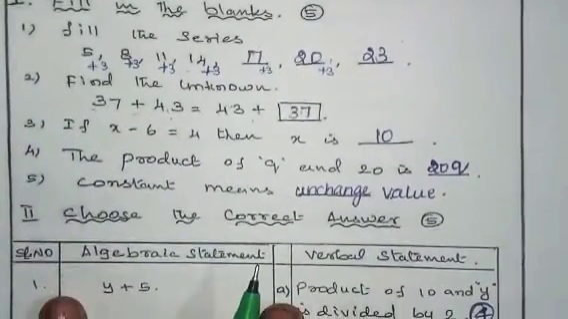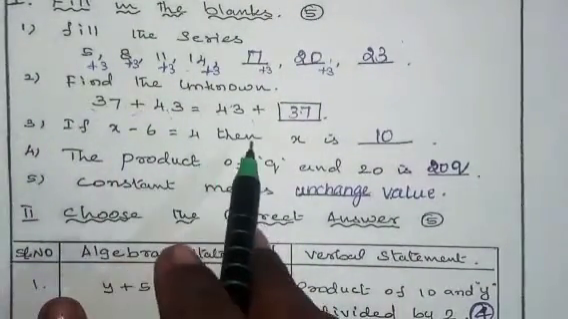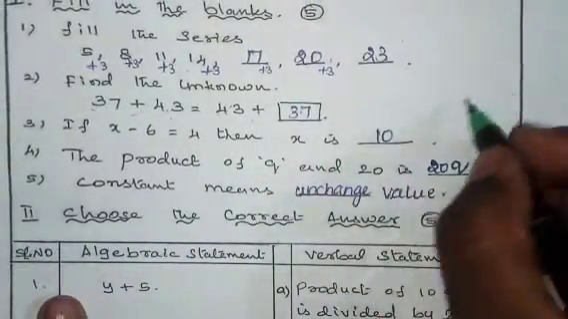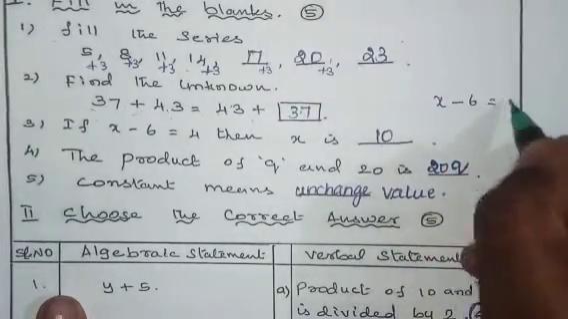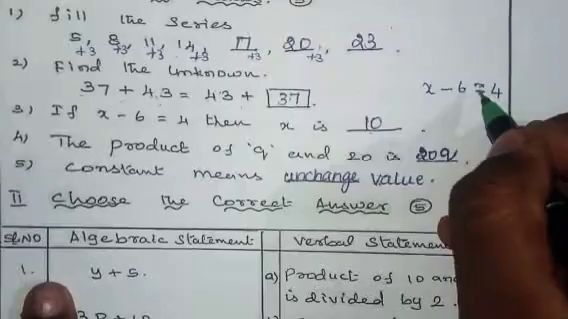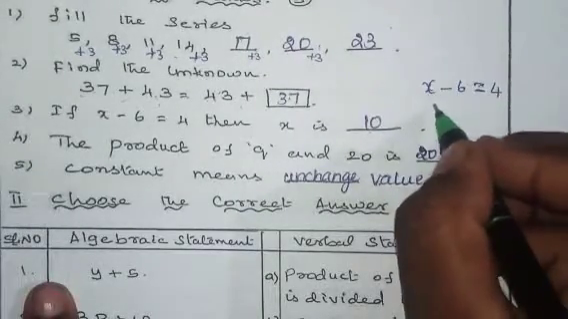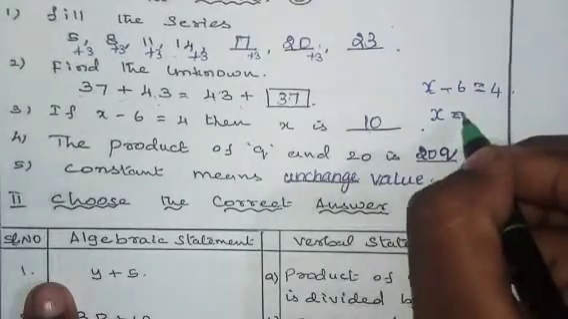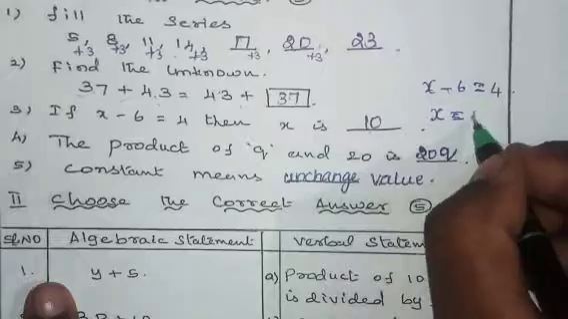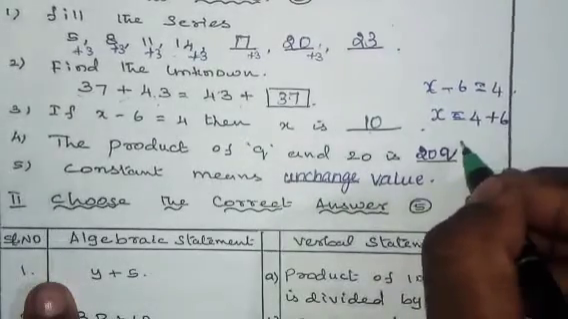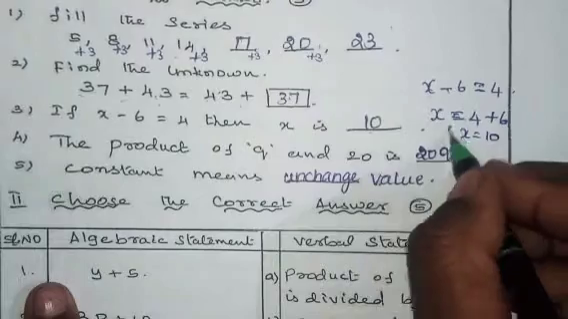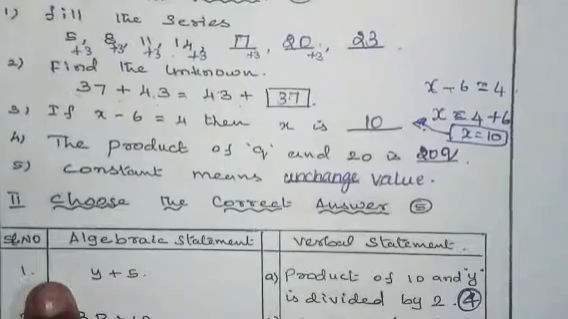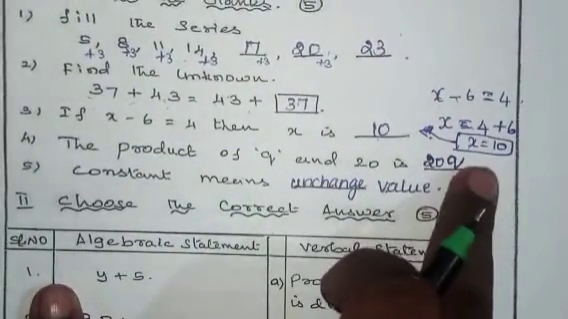Next, third question. If x minus 6 is equal to 4, then x is. So the answer is 10. See, they have given x minus 6 is equal to 4. And then what we can do? We can keep this x here. And we can bring this minus 6 to this side. So minus 6 after crossing the equals sign becomes plus 6. So 4 plus 6, x is equal to 10. This is the answer. X is equal to 10.